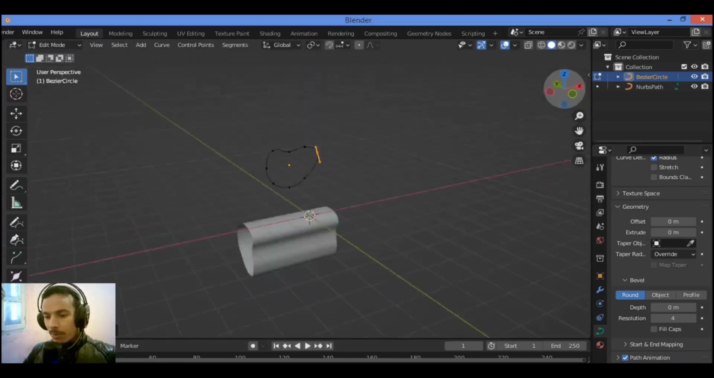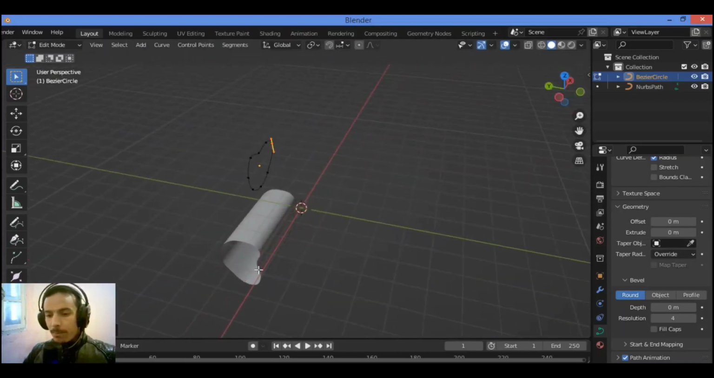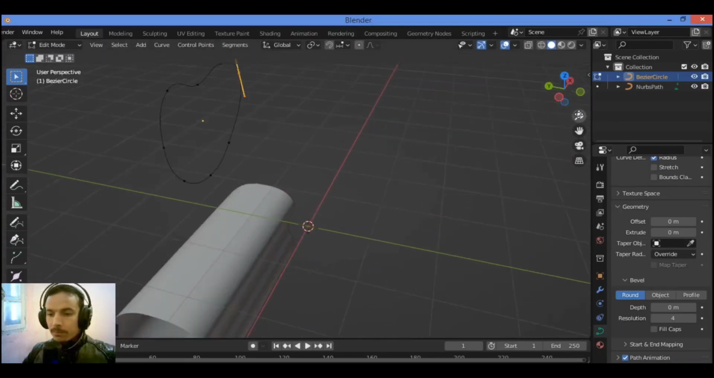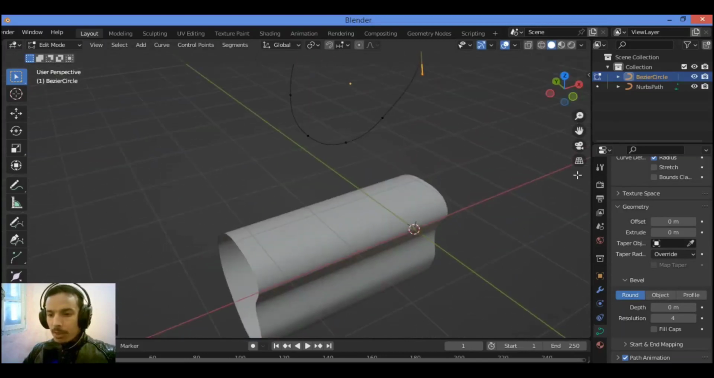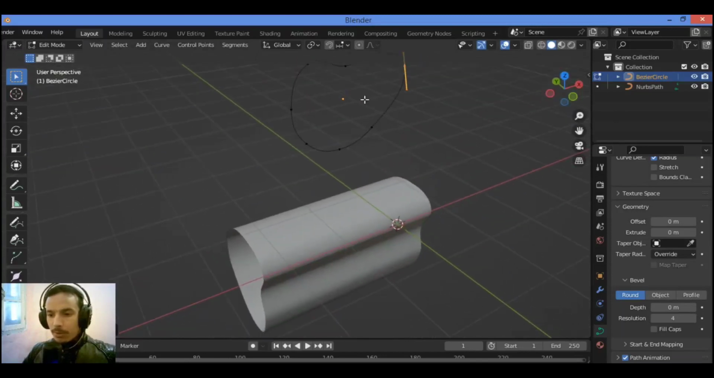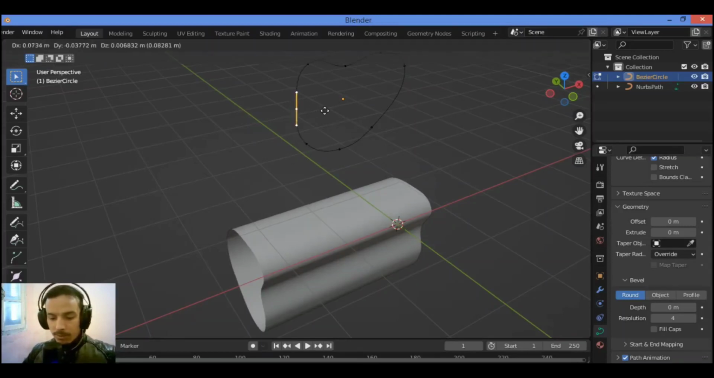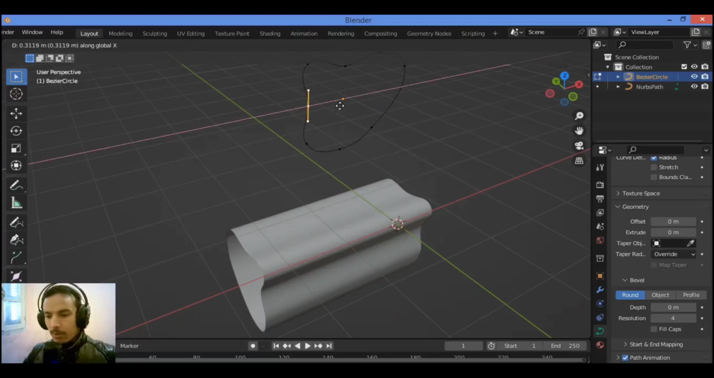So let's see what we have here. The shape of this 3D mesh as shown here is going to follow the stretching of this Bezier circle curve as shown here. So I want to move it like this, grab it on the x-axis, just like this.